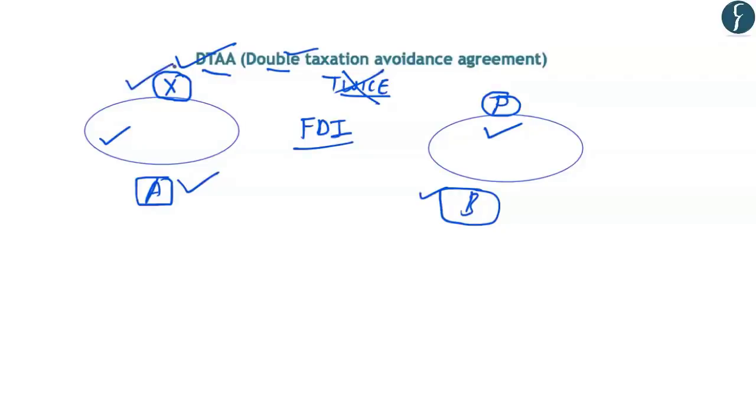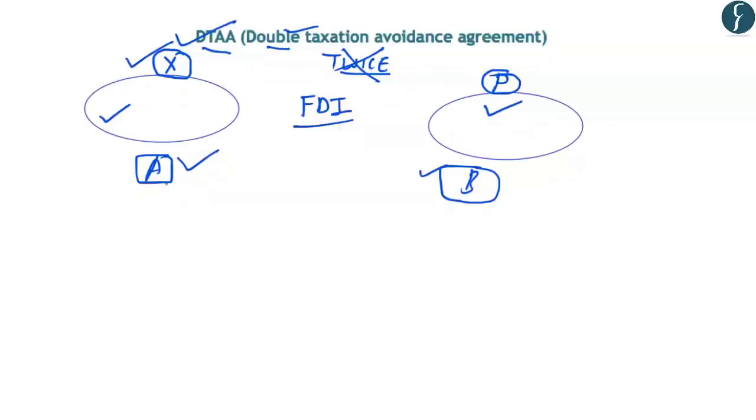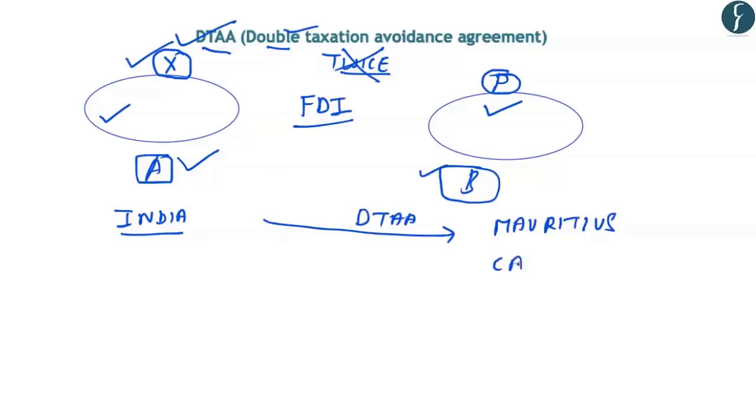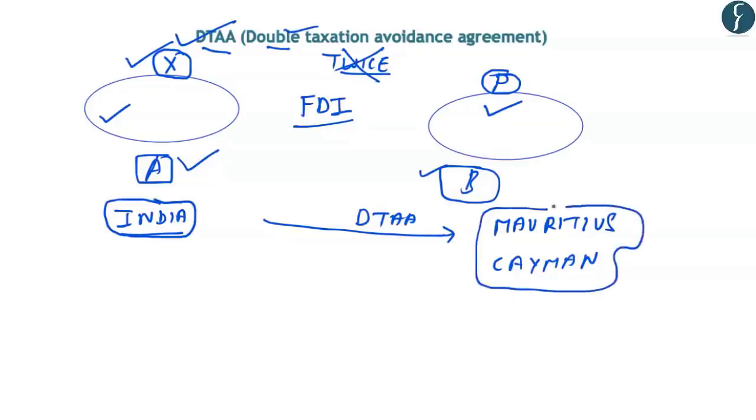Now, how is this double taxation avoidance agreement misused? Let us take up the example of India. India has signed this double taxation avoidance treaty with Mauritius, Cayman Island, etc. So in case of India, a company which is registered in Mauritius or Cayman Island will not have to pay taxes in India, but will have to pay taxes in the country in which it is registered. For example, if a company Y is registered in Mauritius, it will not have to pay taxes in India under the double taxation avoidance agreement.